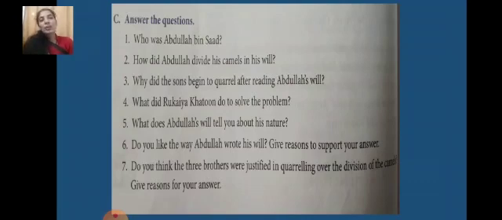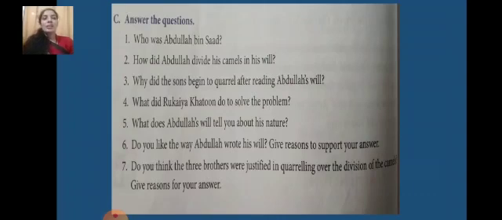Fifth, what does Abdullah's will tell you about his nature? How was his behavior? How was his nature? What did he decide for the future of his wife and sons? Abdullah bin Saad was a wise man. He knew that after his death, his sons might quarrel over his property and belongings. So he ensured that his wife would keep them all together. He could foresee things. Foresee things means he could understand what would happen after his death. He was futuristic. He could see the future.